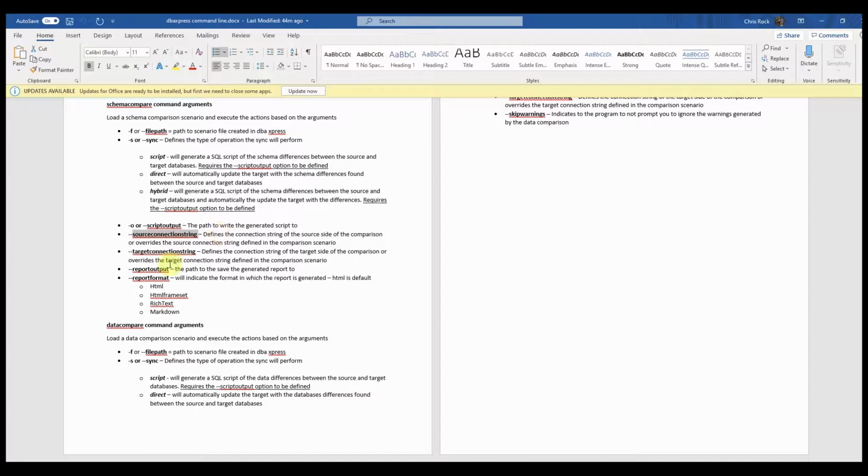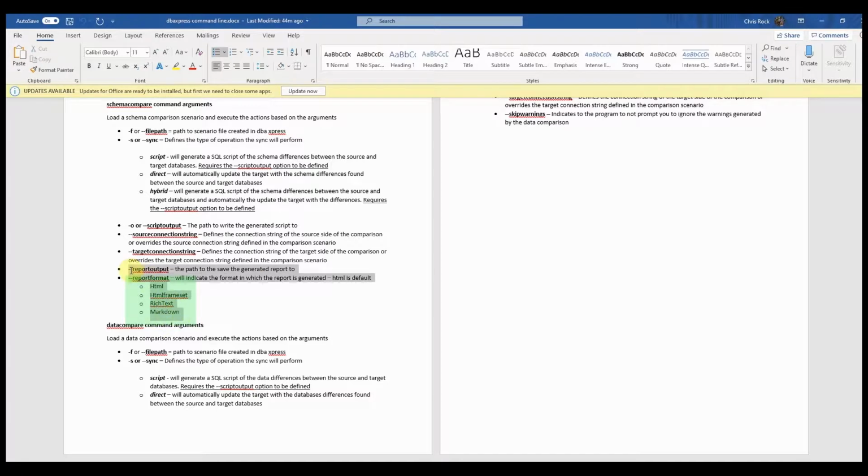Where the difference is now is that for schema compare, you can write out a report, and we have a deep dive into how you create these reports and how they're used. So when you write out a report, you can have an HTML frame set, rich text, and markdown, and that's only available in schema compare.